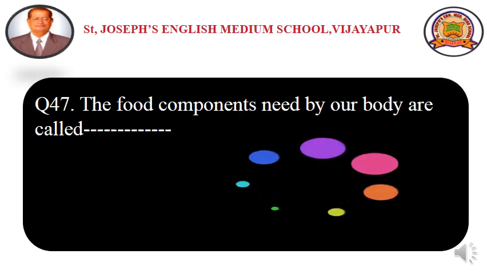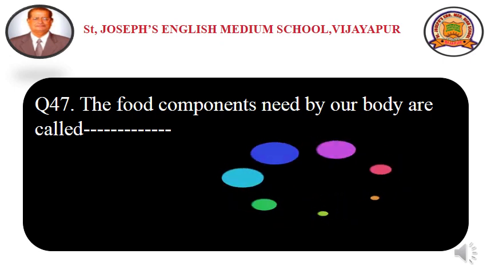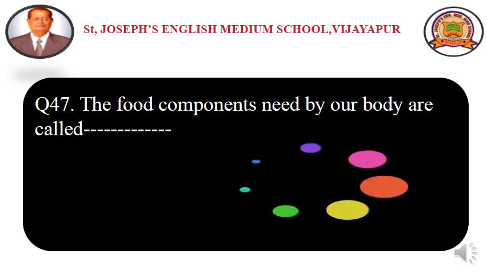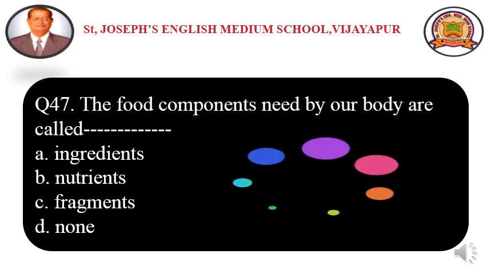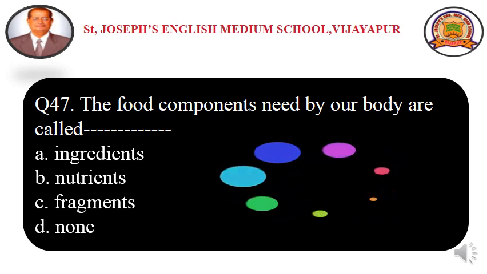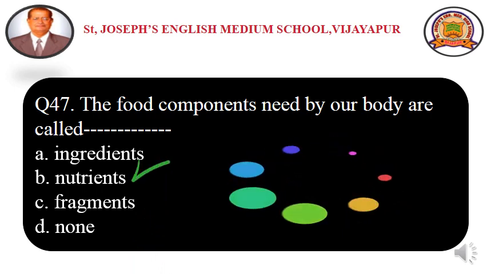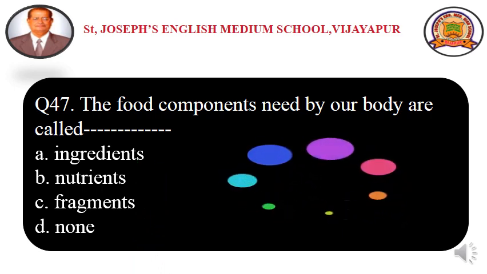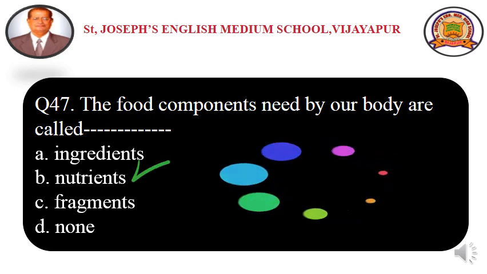Question number 47. The food components needed by our body are called dash. Option A, ingredients, option B, nutrients, option C, fragments, and option D, none. Yes, nutrients is the correct answer. The food components needed by our body are called nutrients.